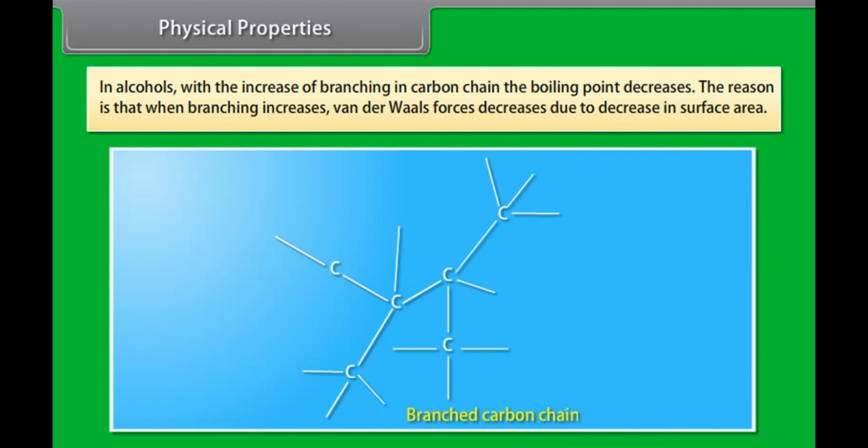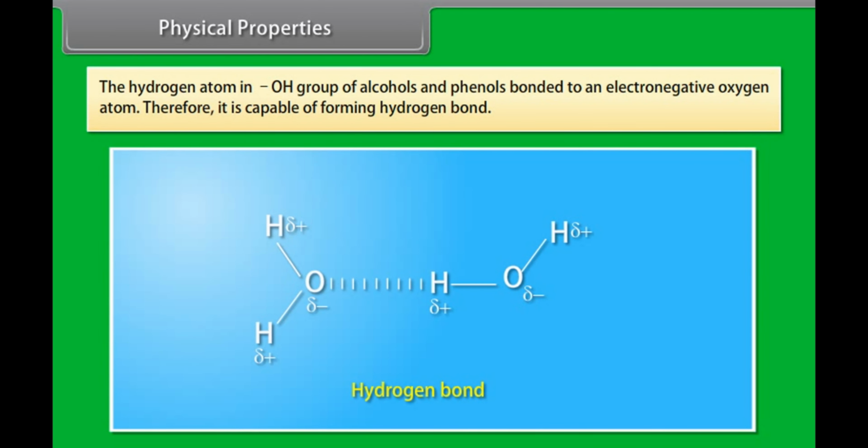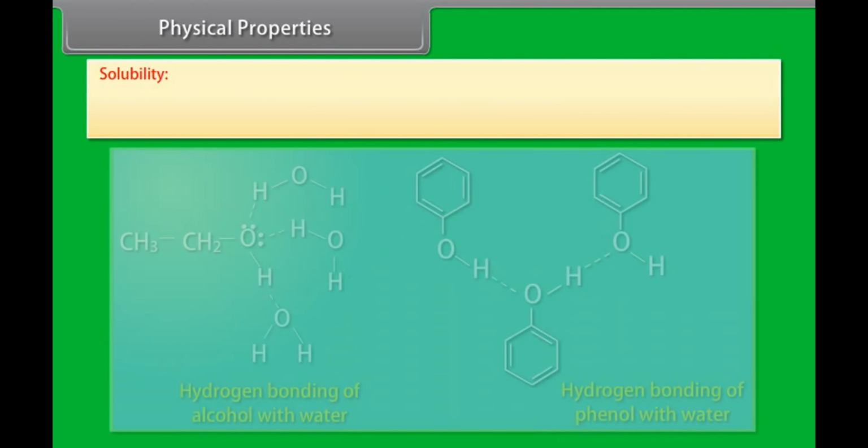In alcohols, with increased branching in the carbon chain, the boiling point decreases, because van der Waals force decreases due to decrease in surface area. The hydrogen atom in the OH group is bonded to an electronegative oxygen atom, so it is capable of forming hydrogen bonds.